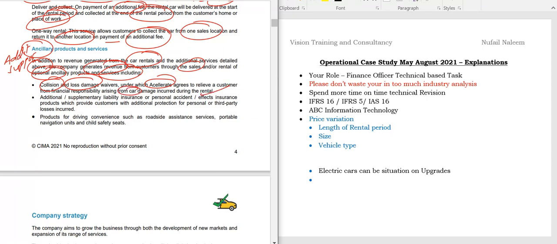So they are also having a damage waiver as well. If you pay some extra money, they will waive that off. Additionally, supplementary liability insurance for personal accidents and effects insurance on products provide customer additional protection. Also, this is also clear. Products for driving convenience, such as roadside assistance service, portable navigation unit, child safety seat. So if you observe, these are the additional products they are giving here for the consumers as well.